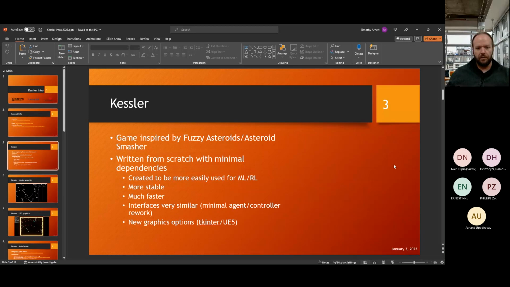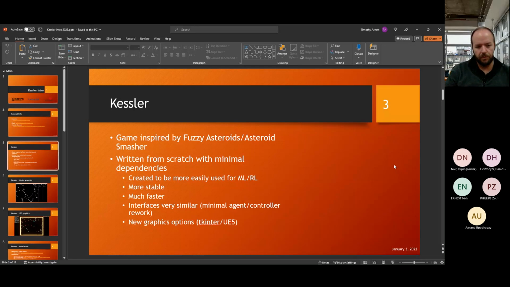So let's hop right into Kessler. Like I said, it's inspired by Fuzzy Asteroids and Asteroid Smasher, written from scratch with minimal dependencies. I believe it only has 2 dependencies, NumPy and Pillow, I believe are the only 2. There might be a couple others, but very minimal.